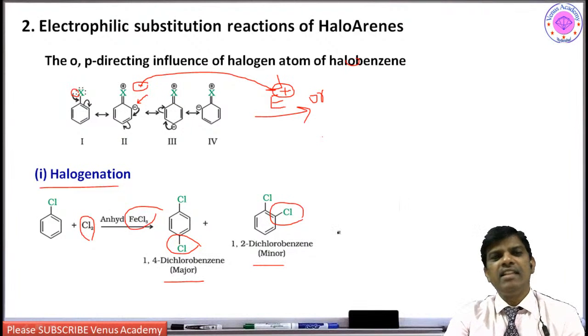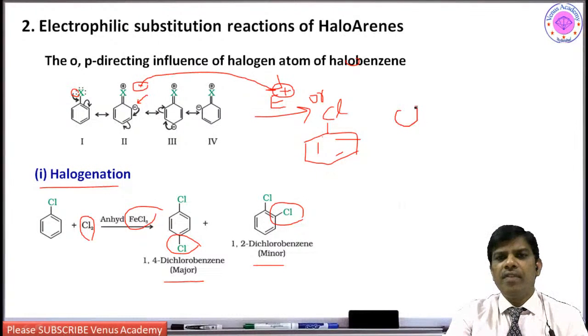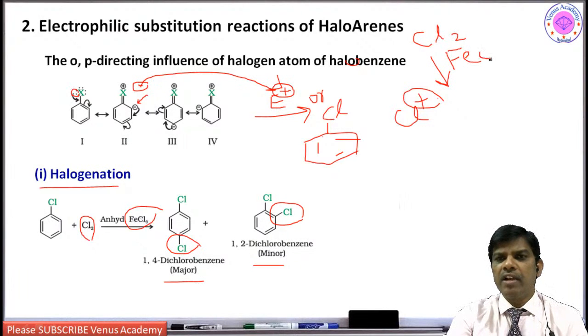Why? It is very simple, students. Since it is a chlorine group, if the incoming chlorine, what should be the charge on the chlorine? It is positively charged, right? So what is happening? Chlorine, in the presence of ferric chloride or aluminum chloride, which is a Lewis acid, takes up the chloride and forms FeCl4 minus.